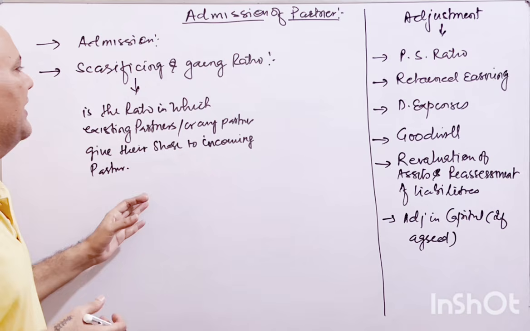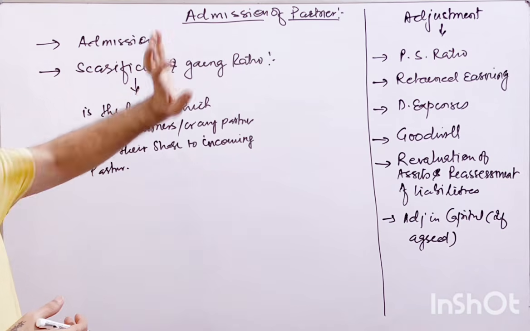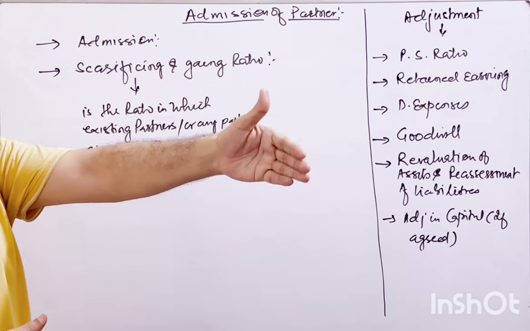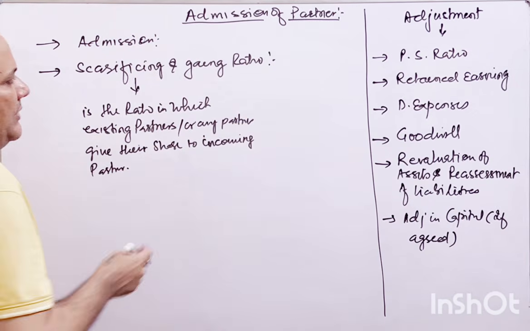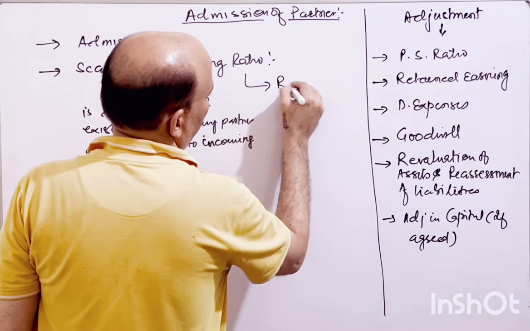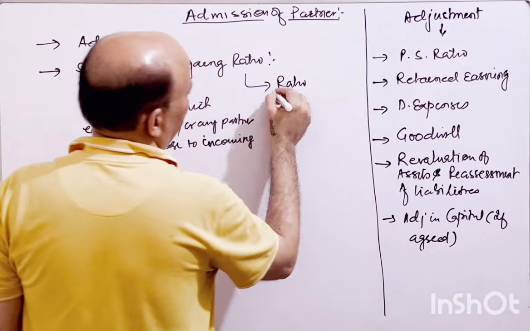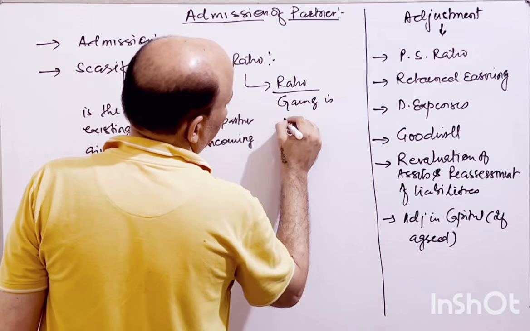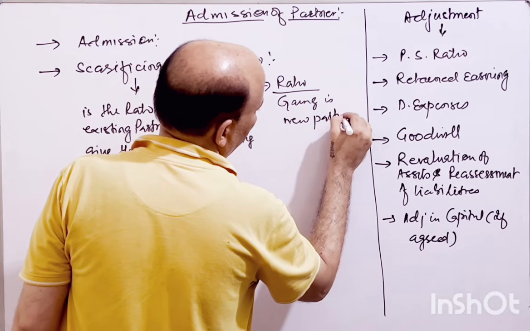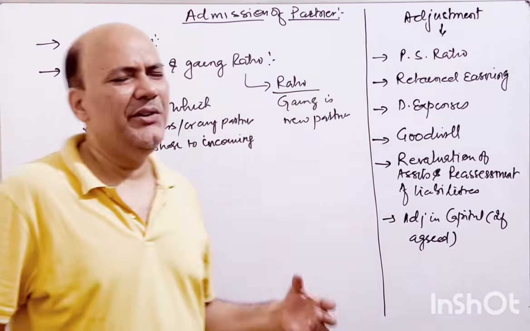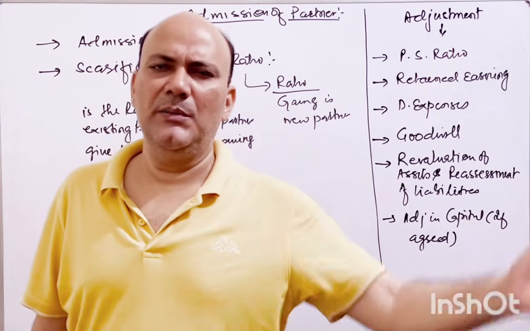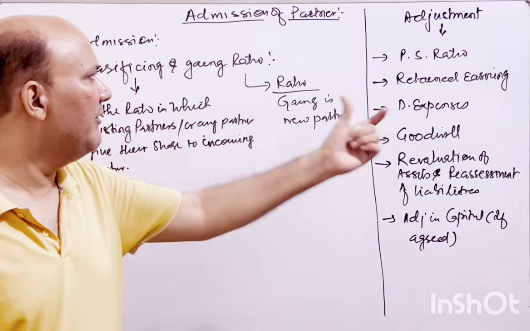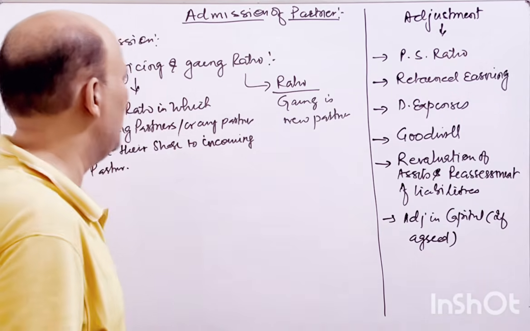That is called the sacrificing ratio: the ratio in which the existing partners, or any of the partners, or a combination of partners, give some of the profit sharing ratio to the new partner. Now the gaining ratio is the ratio of the new partner. If you are entering more than two partners, then you will have a ratio among the partners. Otherwise, if you are entering only one partner, then he will get a certain profit sharing ratio and receive that, and he will be called the gaining partner in that situation.